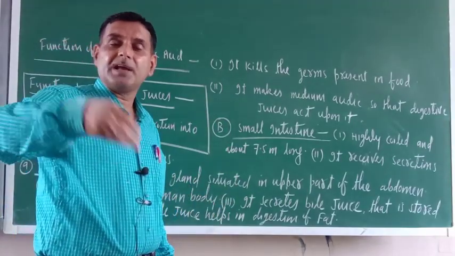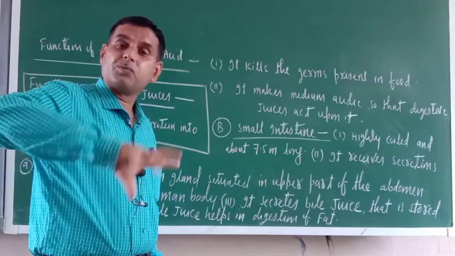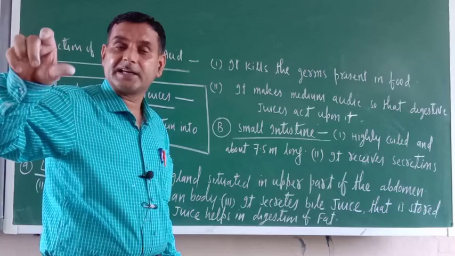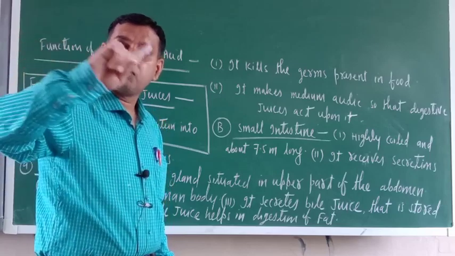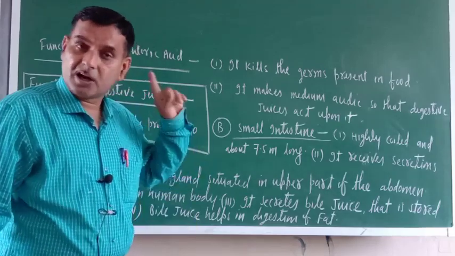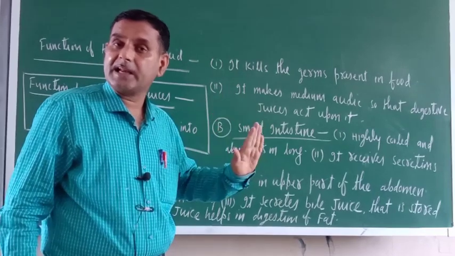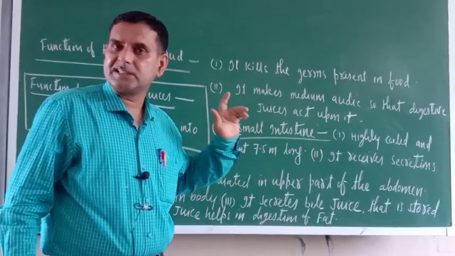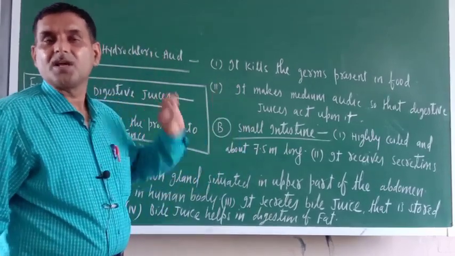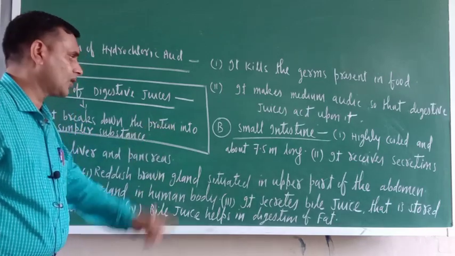Just see, when we take in food, its medium may not be acidic. So when food reaches the stomach, hydrochloric acid is secreted, and now the food becomes acidic in medium. Okay. If food is not acidic, then what happens? In the rest of the alimentary canal, food will not be digested. The medium of the food must be acidic. Okay. So this function takes place at the stomach only.